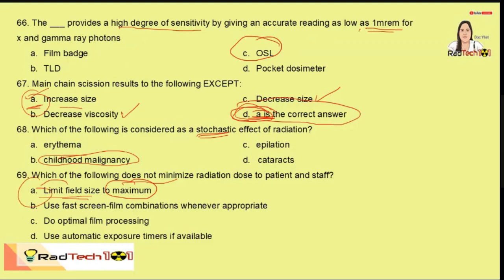We can limit the dose to patient and staff if we use fast screen film, do optimal film processing, and use automatic exposure timers if available. So if we employ this, we can use lower technique factors which can decrease additional radiation dose to patient and staff.